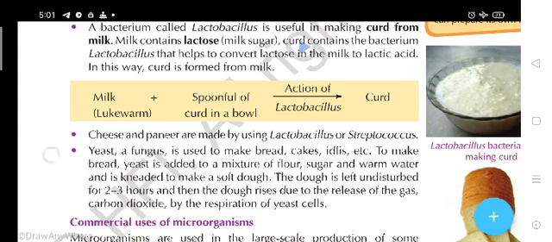Yeast. Yeast is what? Yeast is a type of fungus. It belongs to the fungi kingdom. Yeast, a fungus, is used to make bread, cakes, pastries, idlis, etc. To make bread, yeast is added to a mixture of flour, sugar, and warm water, and is needed to make a soft dough. And the dough is left undisturbed for 2-3 hours. Then the dough rises due to the release of the gas, carbon dioxide, by the respiration of yeast cells.